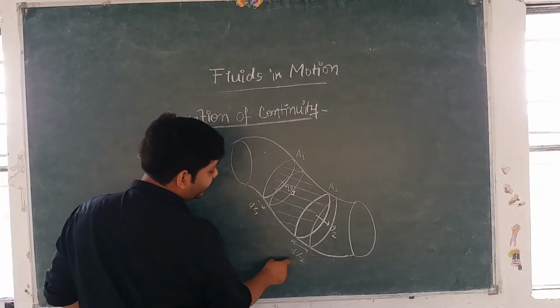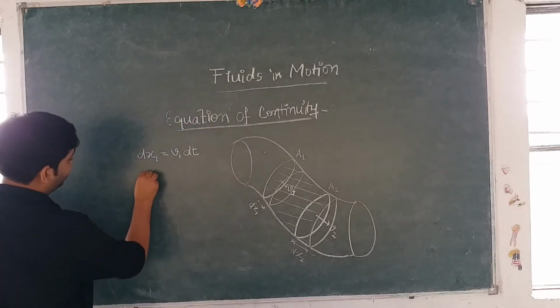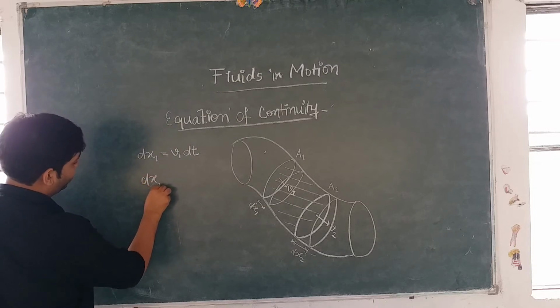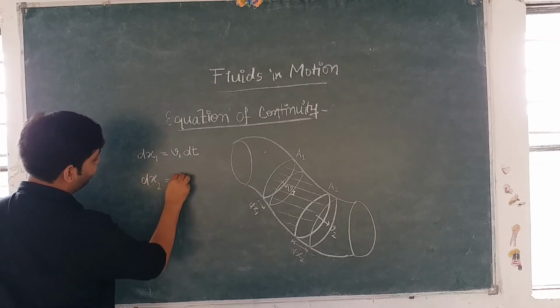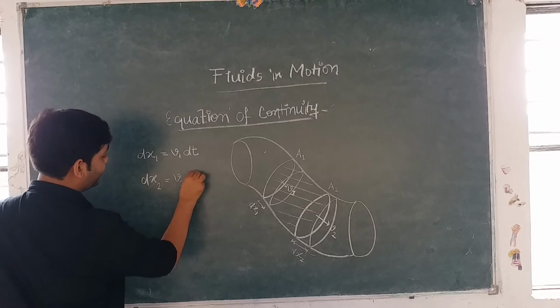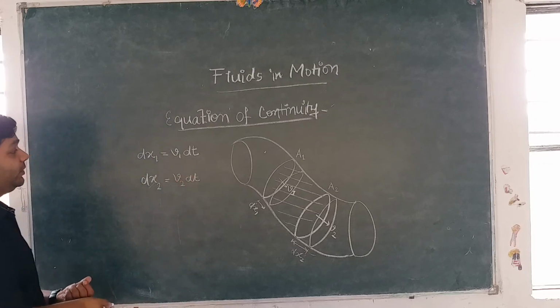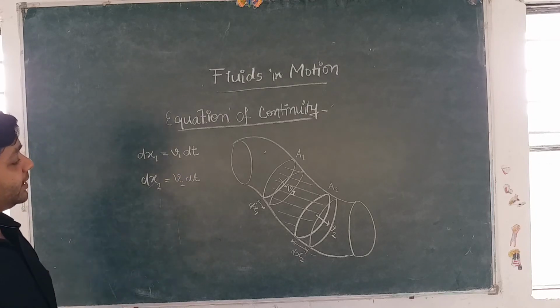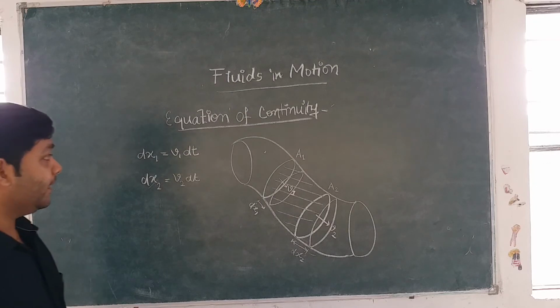Similarly, we can write the equation for here. We can write dx2 is equal to v2 dt, again using the formula, distance is equal to speed into time. So these are the two equations, right?